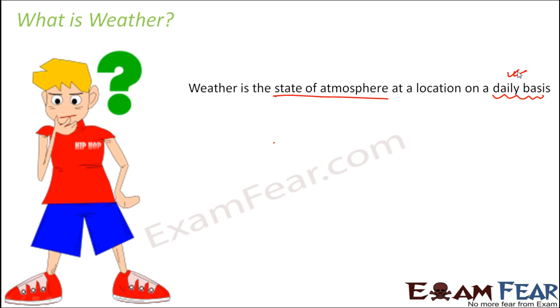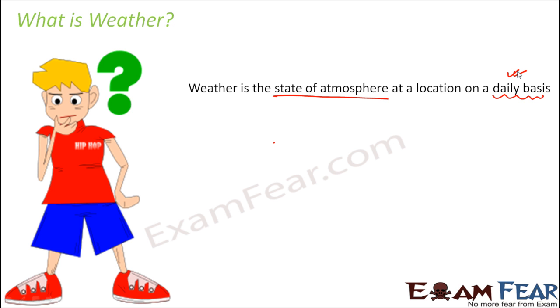Whenever we talk about weather, we actually talk about the conditions of the atmosphere of a particular day. If you are talking about the kind of atmosphere which we have today, we say that the weather today is good or the weather today is not good.